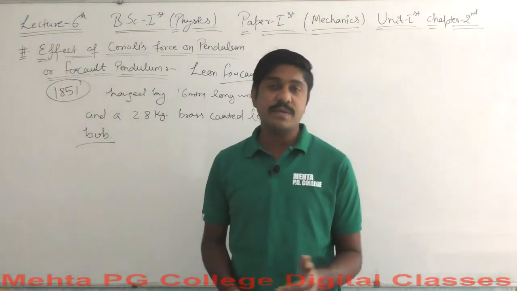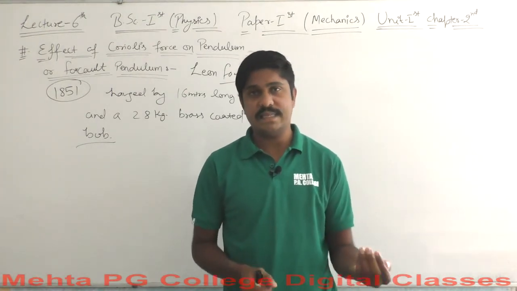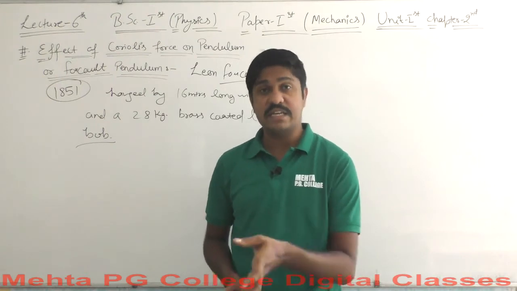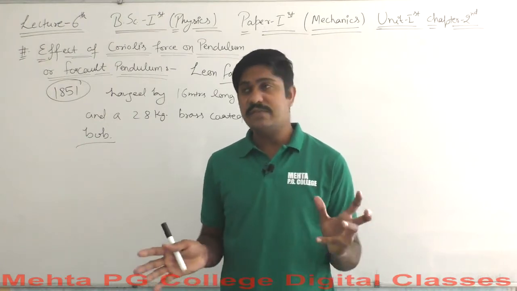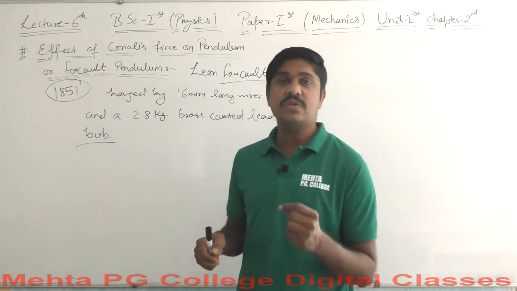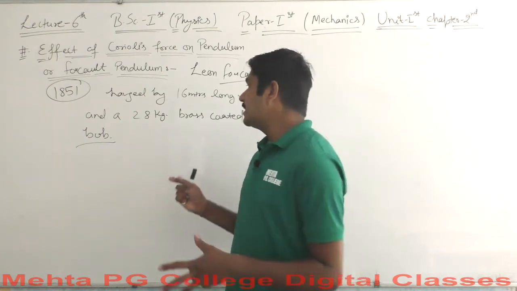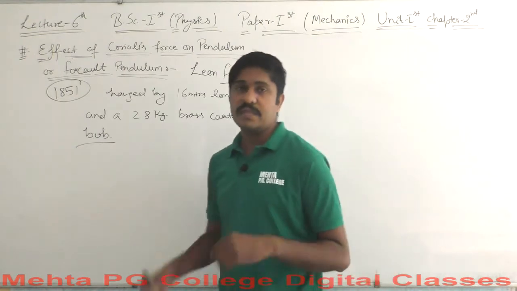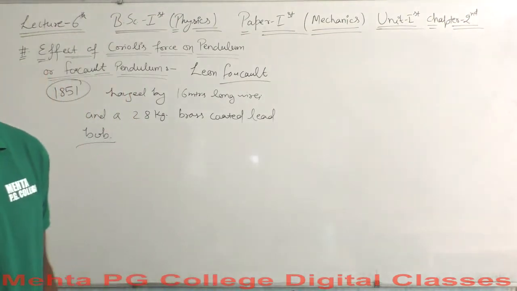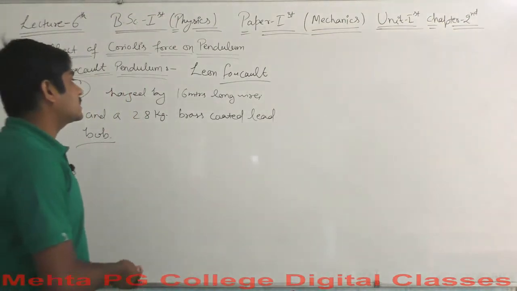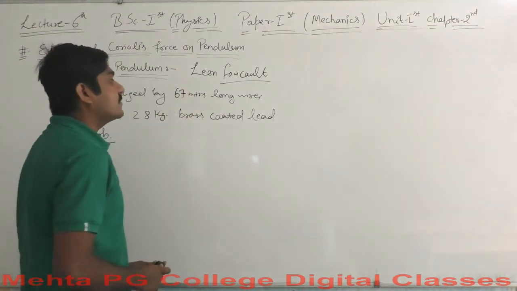The brass is coated because it reduces the effects of reactive gases like nitrogen, and the weight should remain stationary, not varying by even a single gram. That's why the lead has been coated with brass. The bob weighs about 28 kg, and it is hung by a wire of, sorry, not 16 but 67 meters. With a 67 meter long wire.